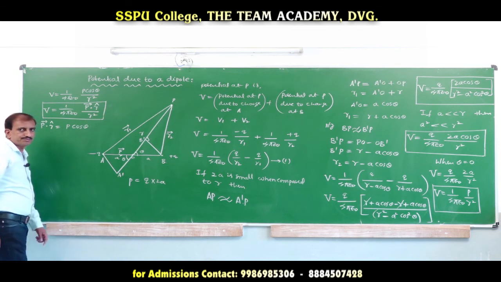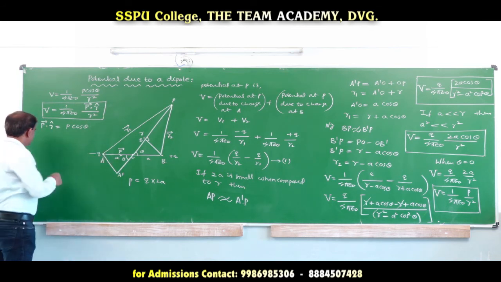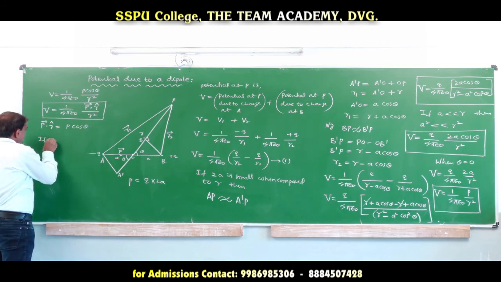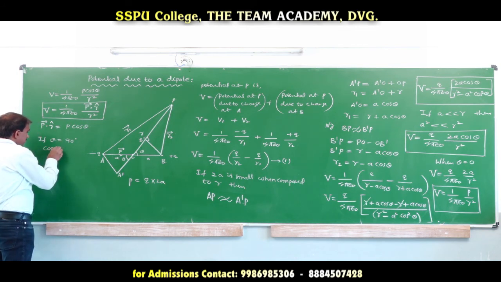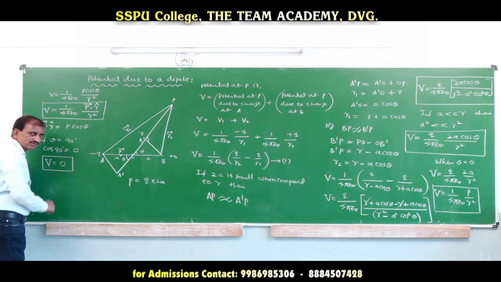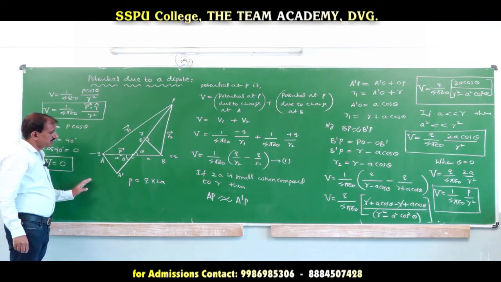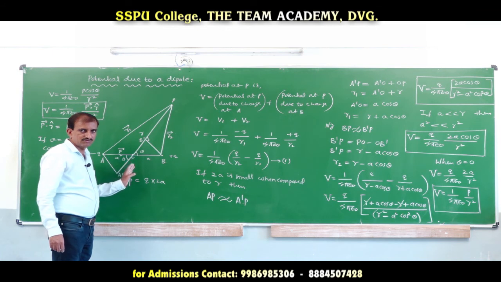If point P lies on the equatorial line of the dipole, that is when theta is equal to 90 degrees, cos 90 is equal to 0. So the potential at any point on the equatorial line of the dipole is 0.